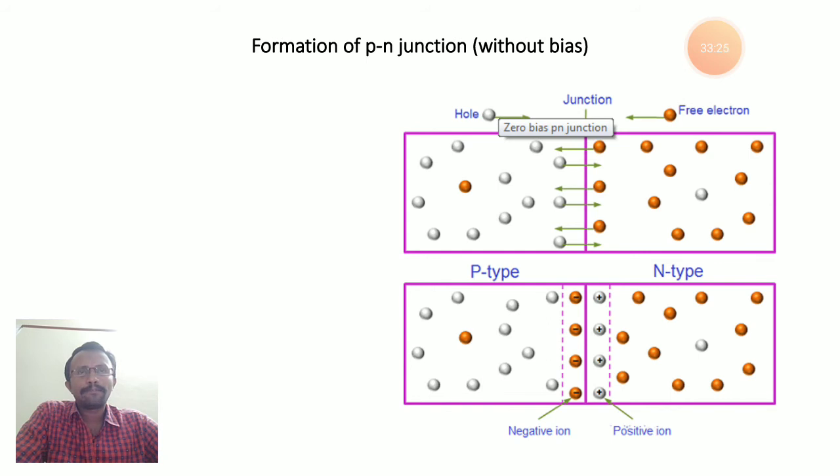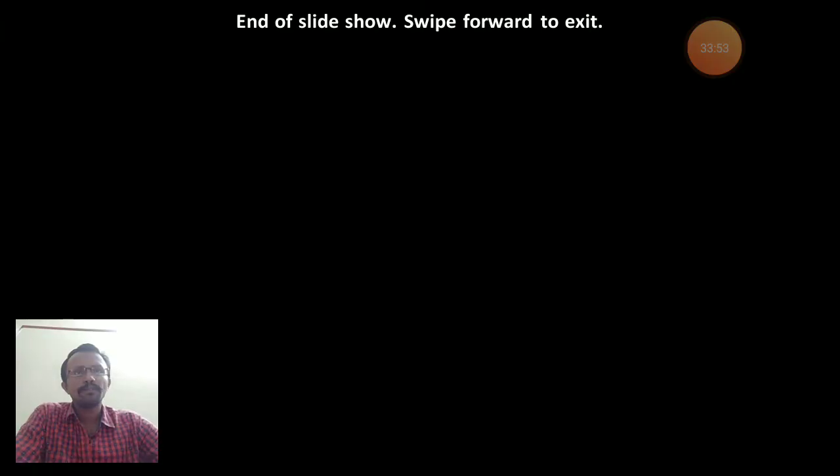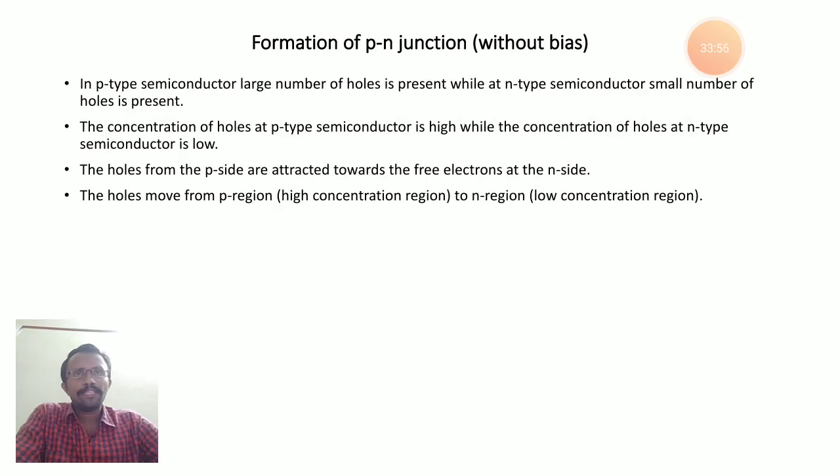Similarly, in p type the hole concentration is very high, whereas in n type it is very low. So the holes in p type start moving from p type to n type to maintain uniform concentration all over the material. In that process, when they cross the junction, they form positive ions and negative ions. In this way, we can form a p-n junction using p type and n type material.